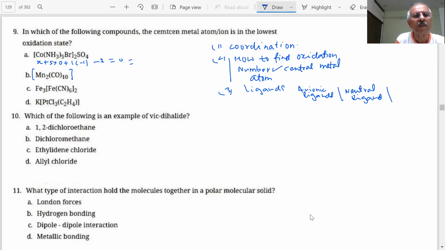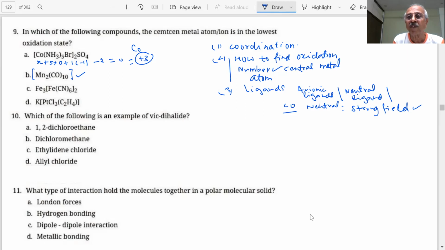X plus 0 minus 1 plus 3. X will be, cobalt will be plus 3. What will be the oxidation of manganese here? Zero. This is important because in the complex of cobalt, CO is a neutral ligand and a strong field ligand. This ligand is very important, neutral, and in coordination compounds we told you strong field ligand, because when we write the electron configuration, this is important.